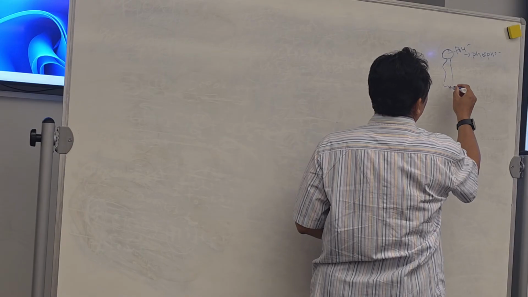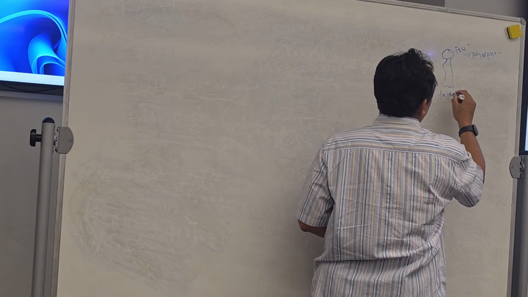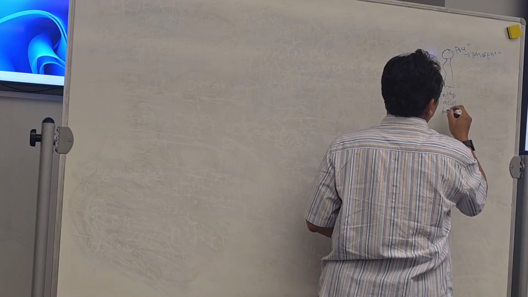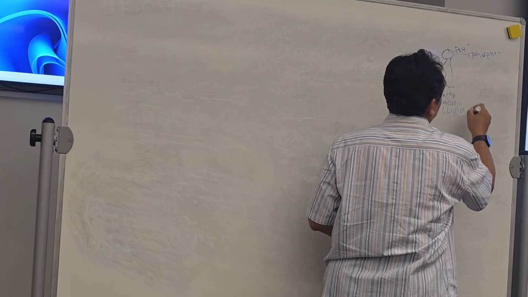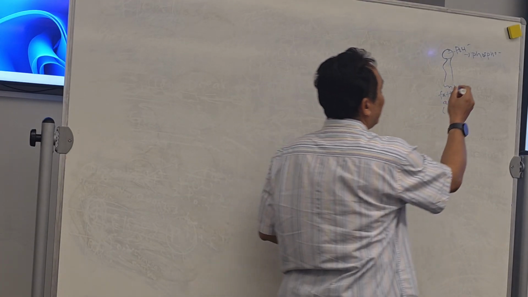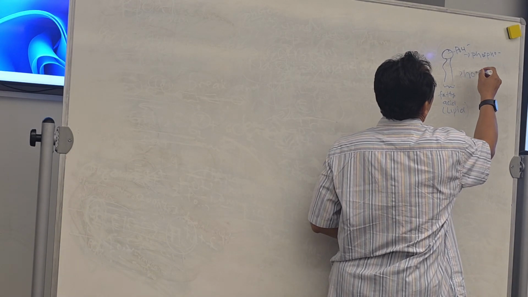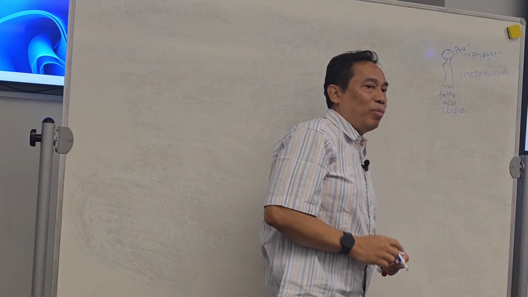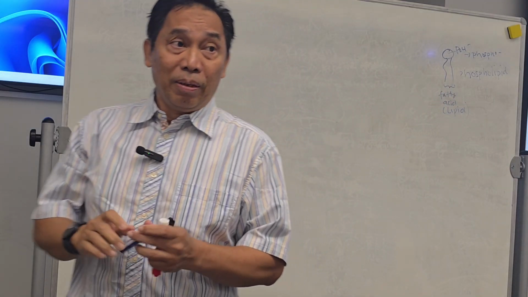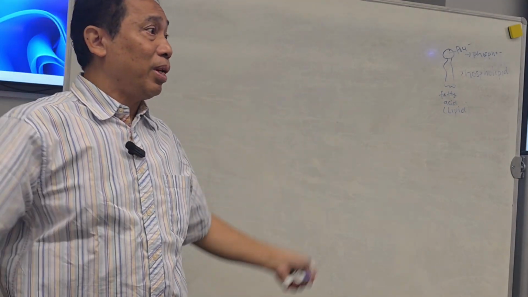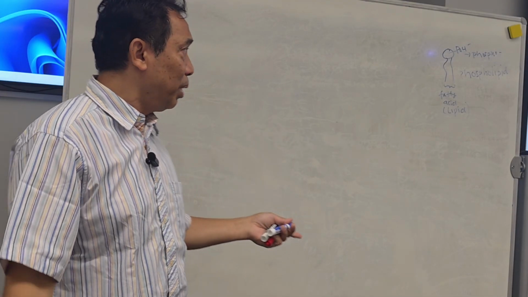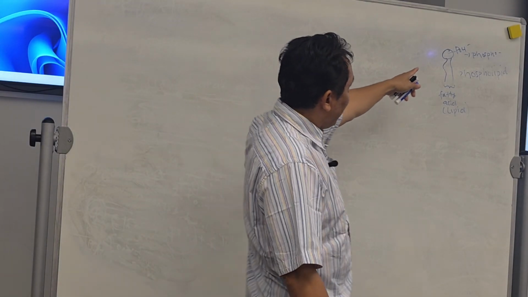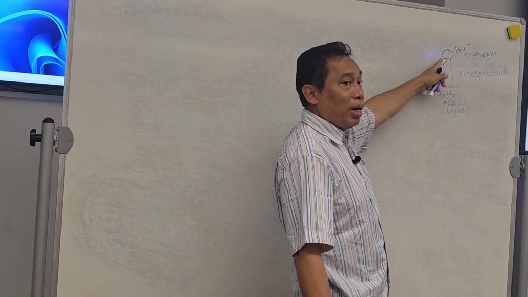And this one is actually fatty acid, which is lipid. Therefore, the name is phospholipid. That's the name of the molecules that make the cell membrane. This is the framework of the cell membrane.